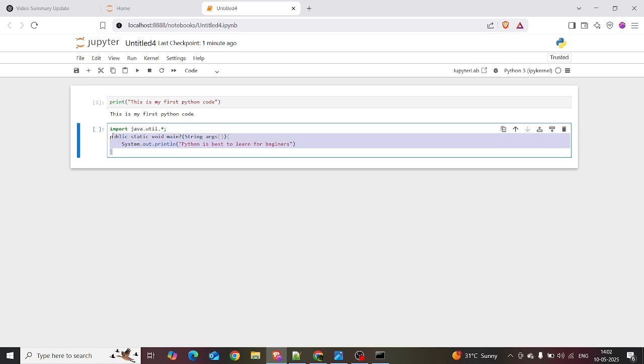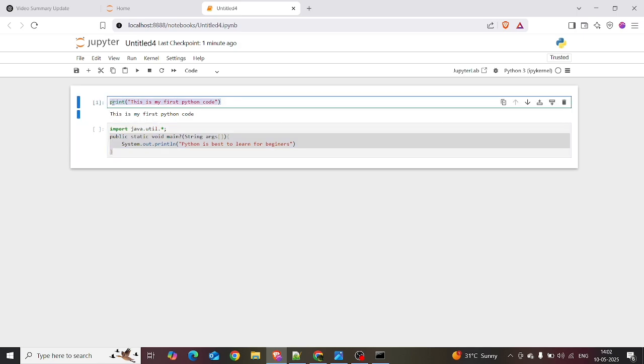To print a single line in Java you have to write three lines. Look at Python: you write only a single line, print("This is my first Python code"). Okay, let's get into it.